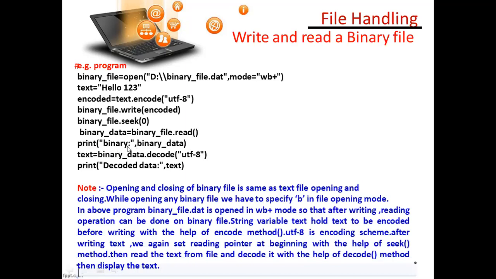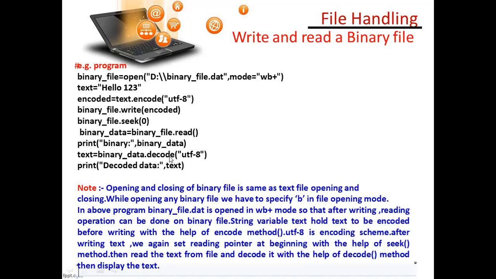It is a message that will be printed. Comma binary_data, whatever binary_data is holding from the readable mode after searching, it will print. So now this line, text equal binary_data. What is binary_data? This line. Dot decode. Decode function. Decode means encode or decode.